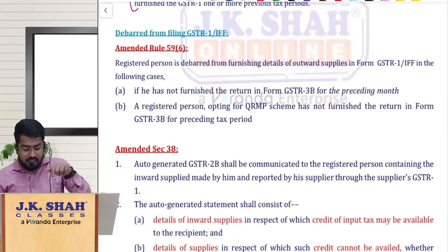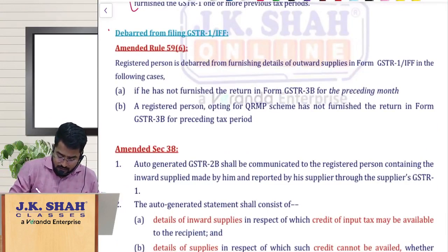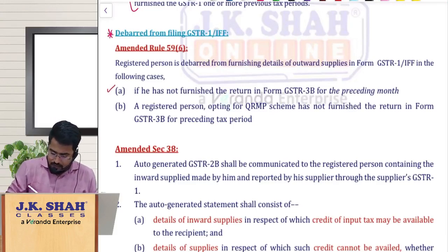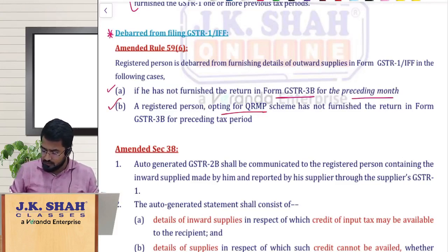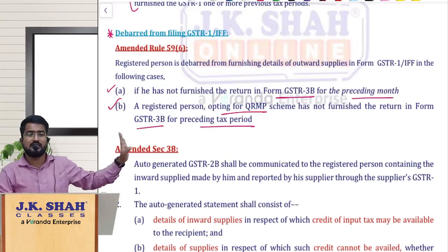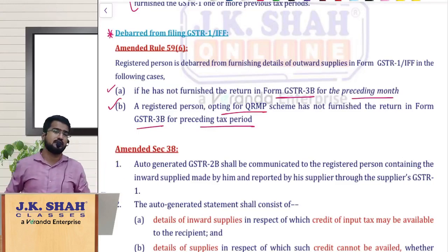And who are debarred from filing GSTR1 or IFF, my dear friends? This is important. See, if you have not filed your GSTR 3B of the preceding month, or you are a person who has opted for the QRMP scheme and has not filed 3B for the preceding tax period. Sir, last GSTR 3B not filed, no? Now GSTR1 you cannot file.